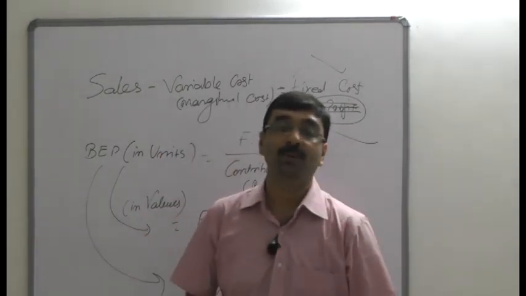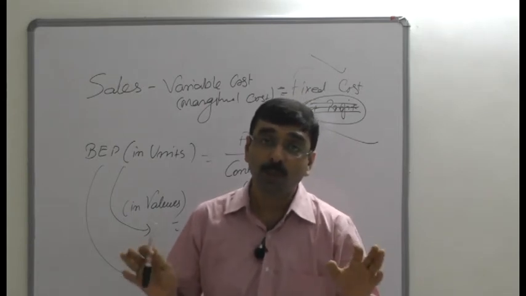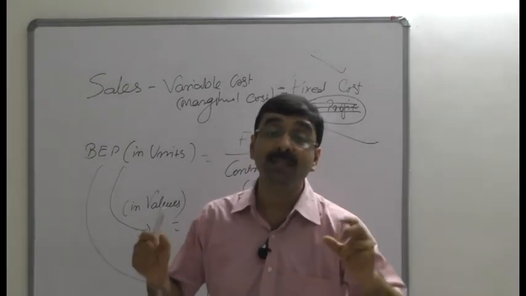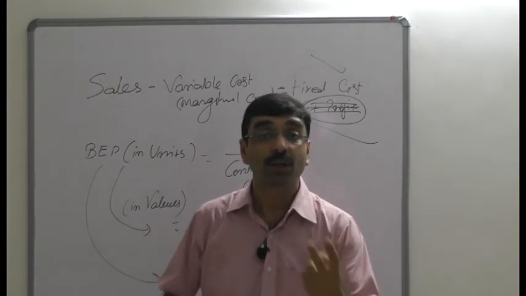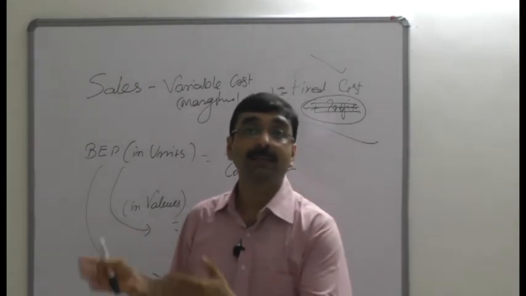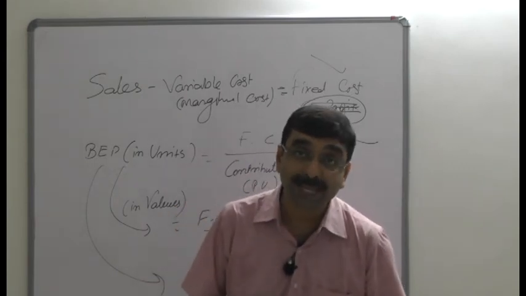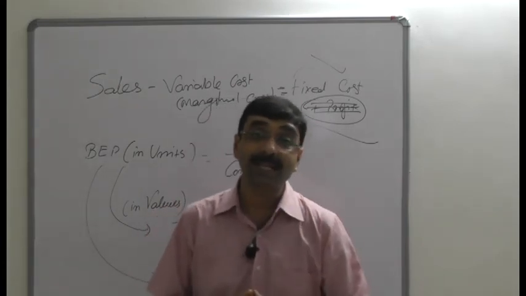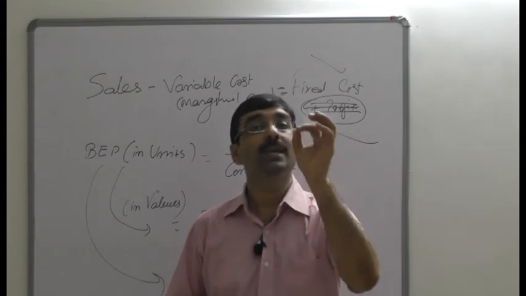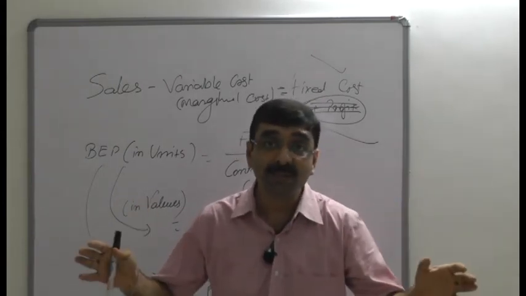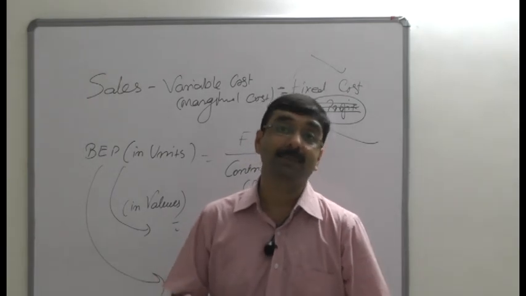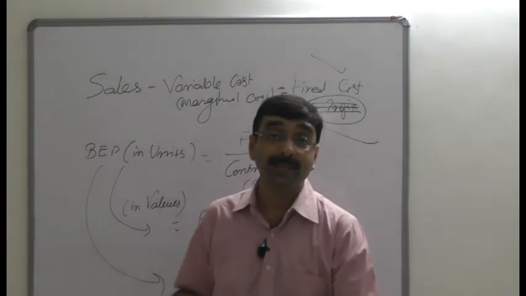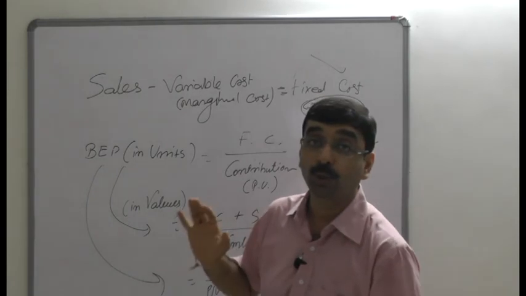Moving to the next point, that is profit volume ratio, the PV ratio. Profit volume ratio is all about the comparison of profit and output turnover. What would be the difference and what would be the comparison of two variables? One is profit and the other one is output. Output means turnover means sales. When the contribution from sales is expressed as a percentage of sales value, it is known as a profit volume ratio. The relationship between the contribution and the sales is expressed. So when you find out the relationship of the contribution and the sales, it is reflected in the profit volume ratio.